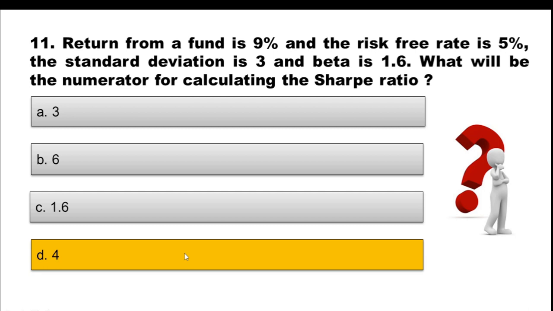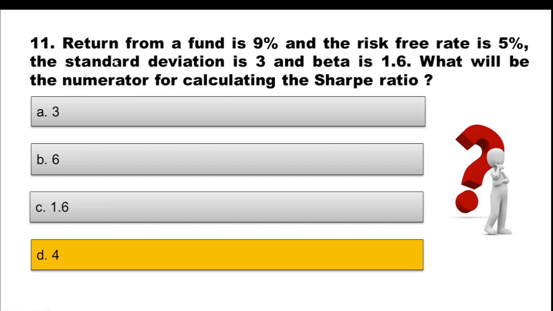Not much time was required for this calculation because it was only asking about the numerator for calculating Sharpe ratio. If you remember the formula for Sharpe ratio, which I covered in my playlist videos, Sharpe ratio is equal to return earned minus risk-free rate divided by standard deviation.